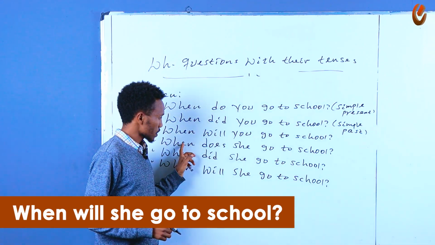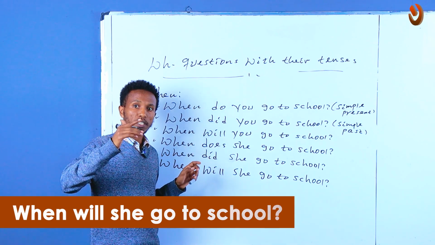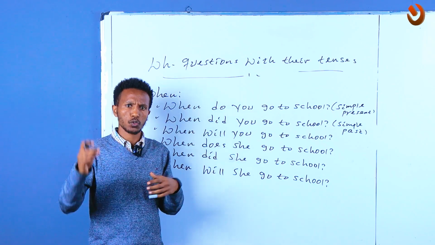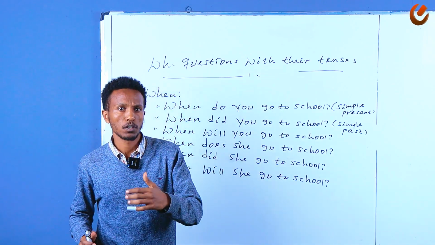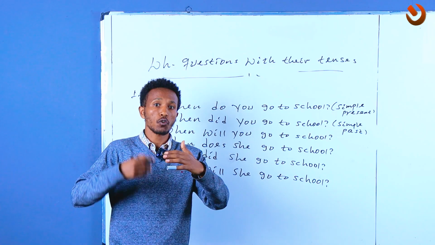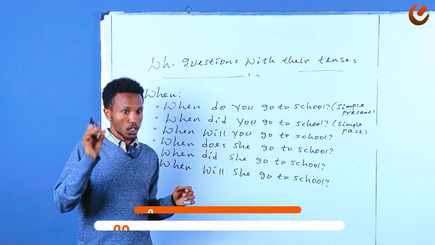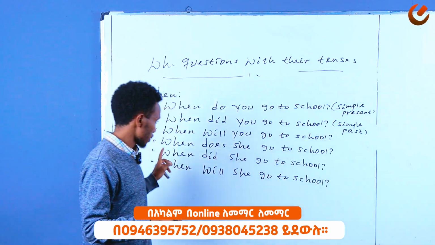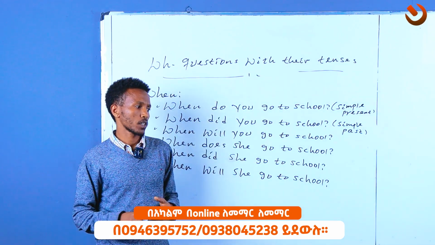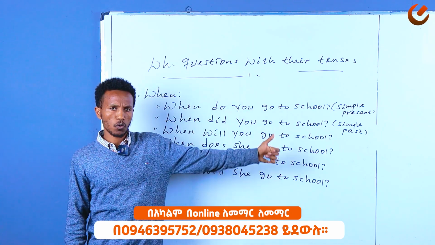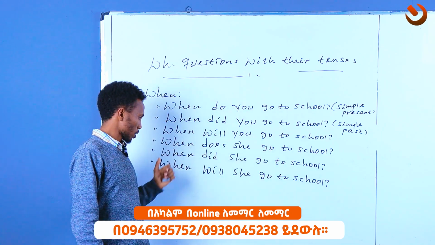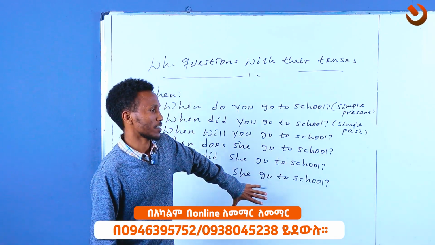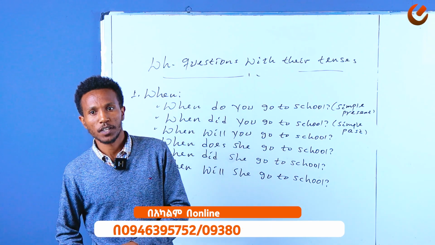So this is simple present tense, which is a habitual action. በተደጋጋሚ የምታደርገውን ነገር. So let's say for example እንደዚህ ካልን, when does she go to school? ካልን መች ነው ወደ ትምህርት ቤት የምትሄደው? መች. So በተደጋጋሚ ወደ ትምህርት ቤት የምትሄደው መች ነው. This is simple present tense. So whenever you guys are using simple present tense, that's going to be like habitual action. You use this one. So when does she go to school? When did she go to school? When will she go to school? Is this one. That's great. That's really perfect. Nice one.